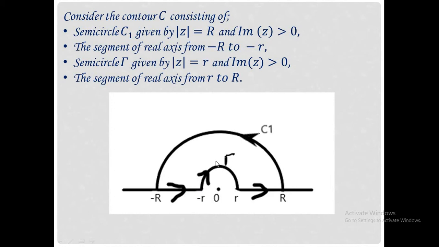The semicircle gamma is given by mod z equal to small r and imaginary part of z greater than 0. The line segment of the real axis is from small r to capital R. It follows from Cauchy's theorem that the integral over C of f equals 0.